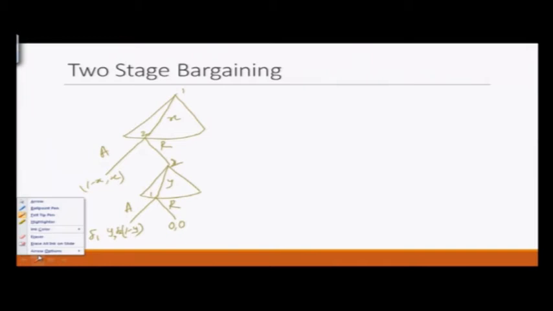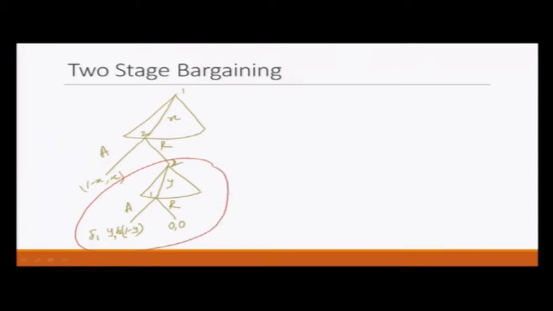Again, let us focus on the smaller game, that is the sub game of the whole game. This is this game. Like earlier, this game is very similar to the ultimatum game with two differences. One, player 2 makes an offer first and then player 1 gets to accept or reject. And the second difference is that there is a discount factor involved.